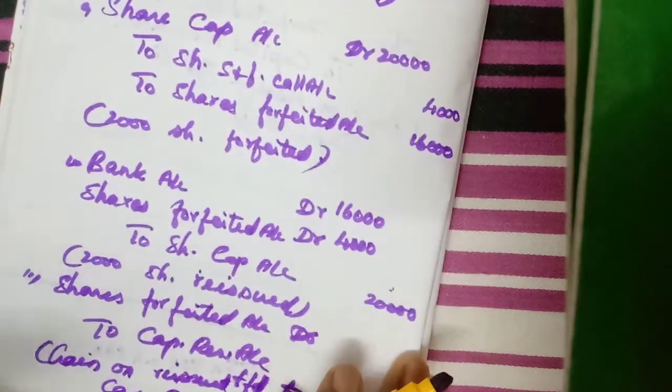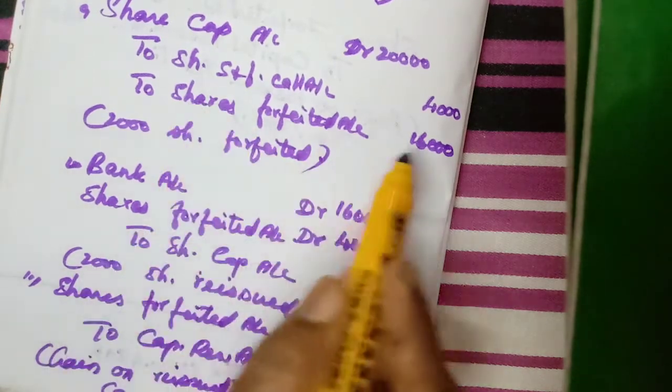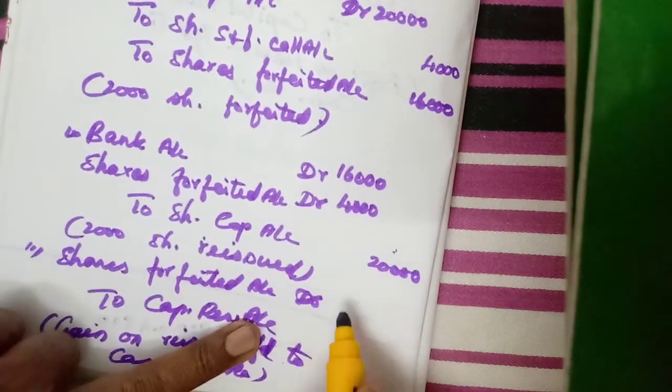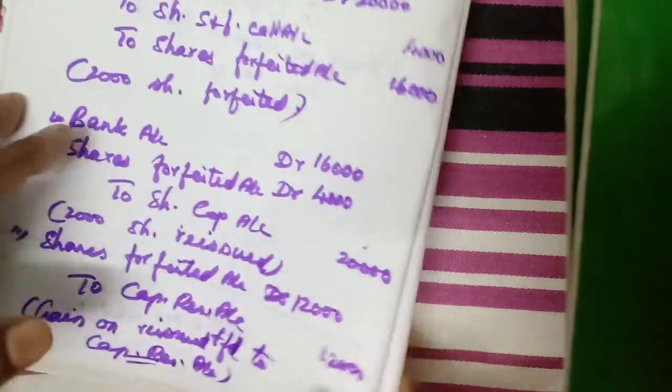Here all the shares were reissued, so we can deduct. Credit 16,000, debit 4,000. So what is remaining? 12,000. Okay, students, you have understood now?